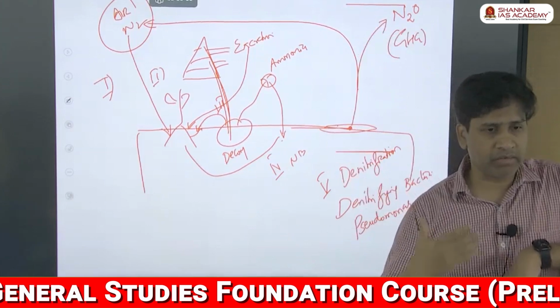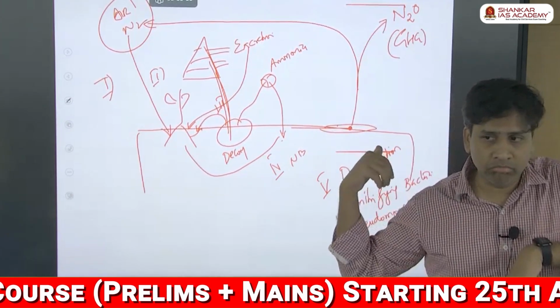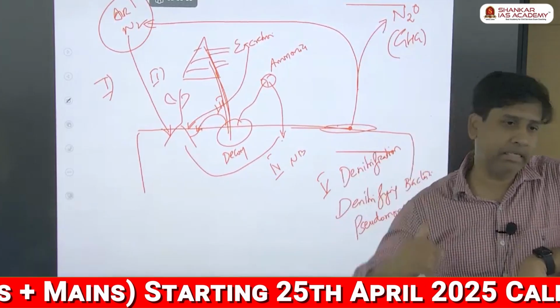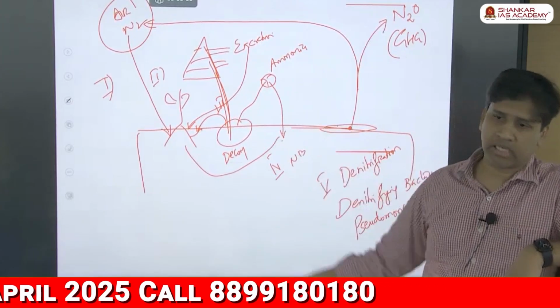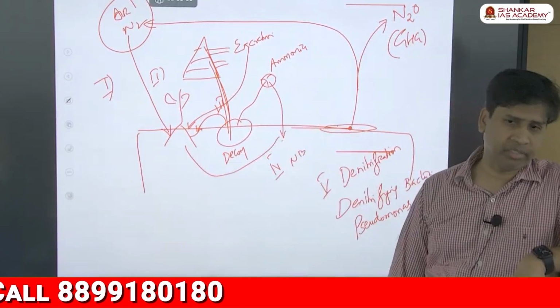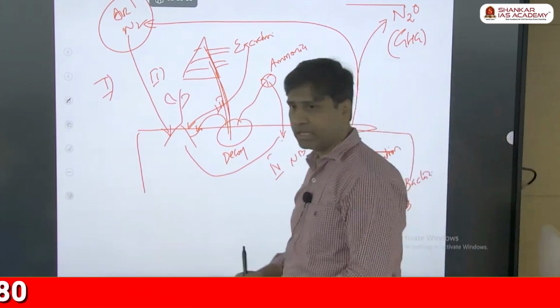Second, when the fertilizer drains into the water body, I told you, harmful algal bloom, commensalism, is getting created. Anyway, we will see it a little later, but this is the way the nitrogen cycle is getting disturbed. Fine, this is one cycle which is very complex. The second one, let's come to the next one,